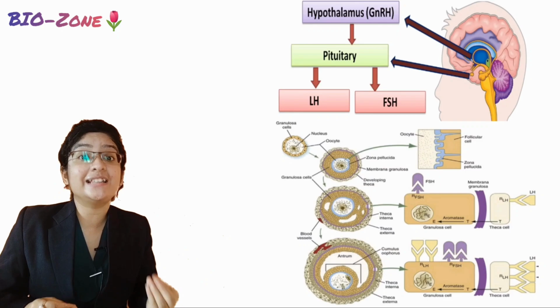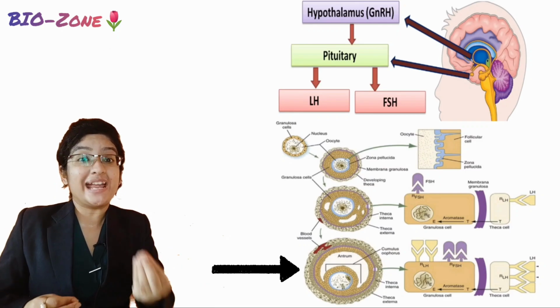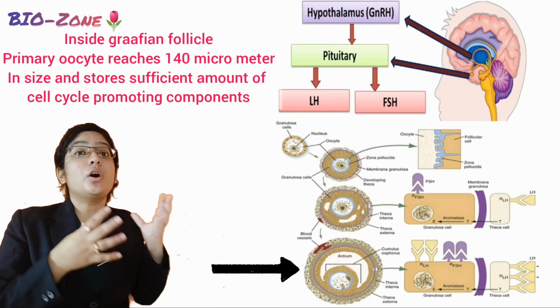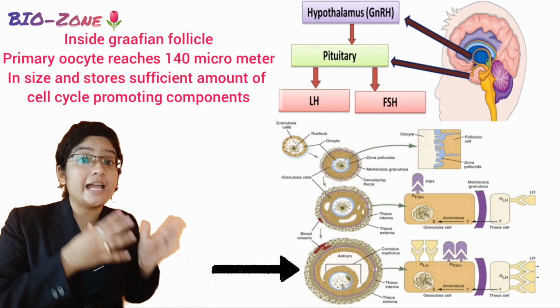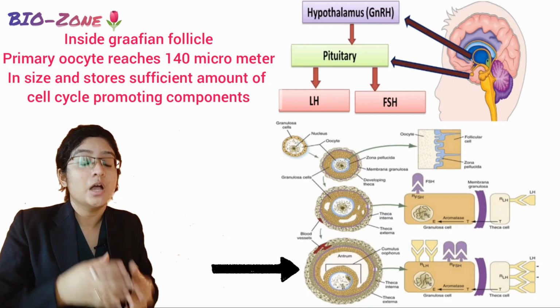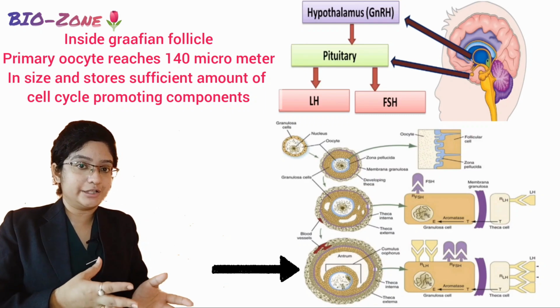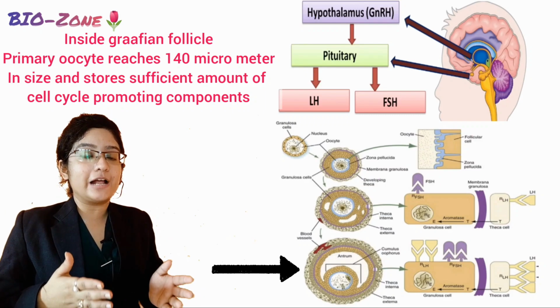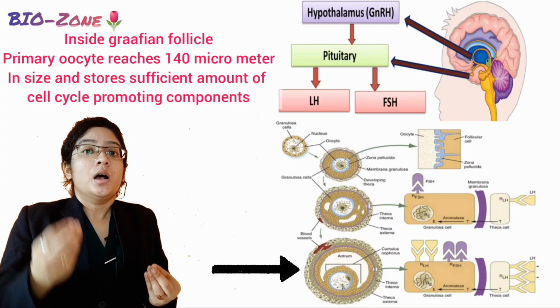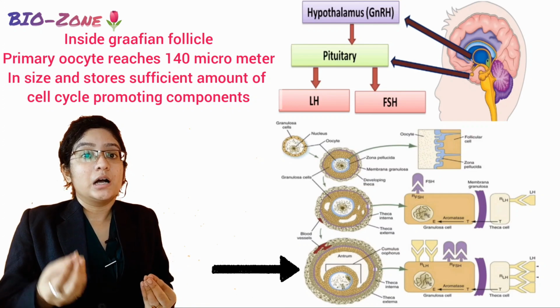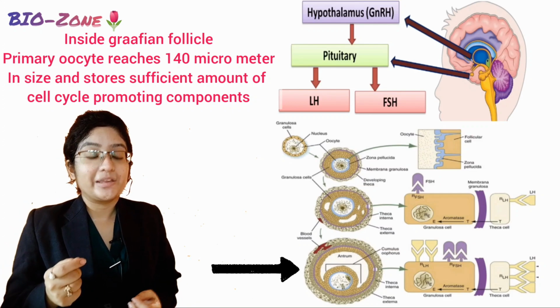This size generally they acquire when the maturation of the follicle completes. That means the last type of mature follicle forms, which is called the Graafian follicle. Now inside the Graafian follicle, our primary oocyte now acquires the size of 140 micron.